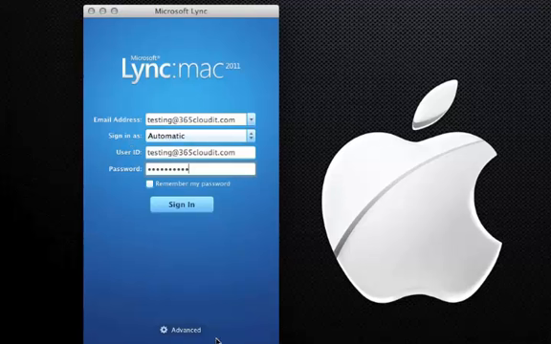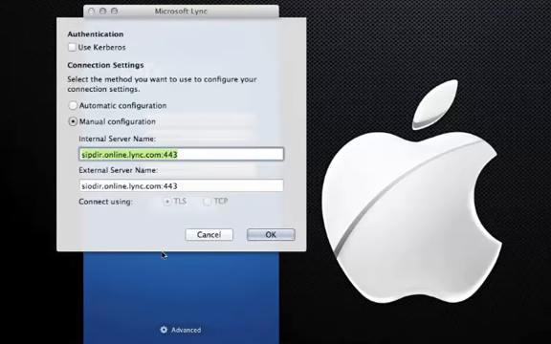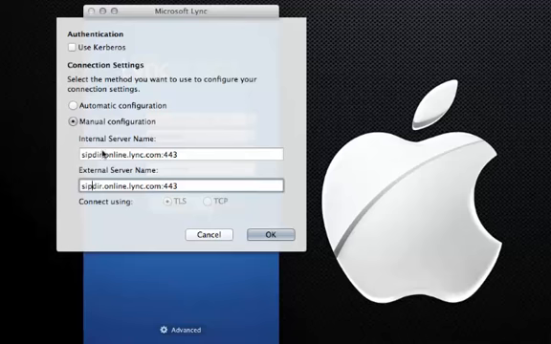Now you can try signing in, but more often than not it'll reject it. So if you click on advanced and select manual configuration, so this is the only quirk with Mac for Mac users, is that you need to ensure that the internal and external server name are as follows. So that applies for all Mac users.